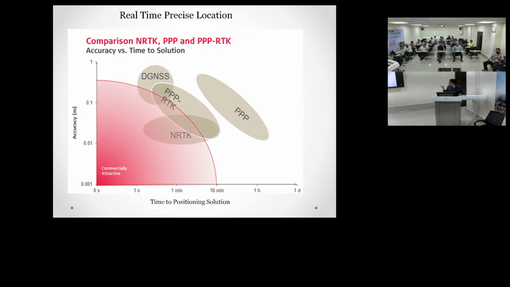This graph shows that if your observation is for 10 minutes, the accuracy is almost millimeter level, and when you observe for 1 second, it will be about 10 centimeter accuracy. So it depends on how much time you take for observation. The accuracy depends on time.